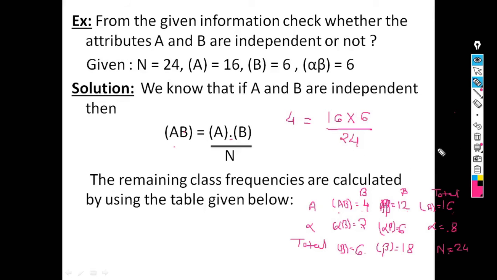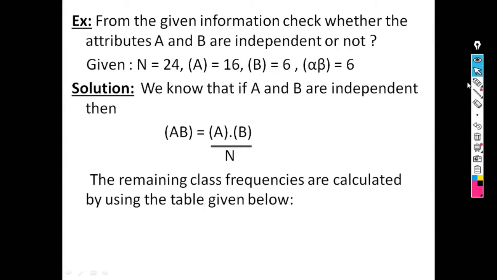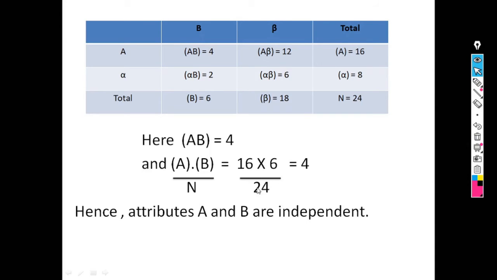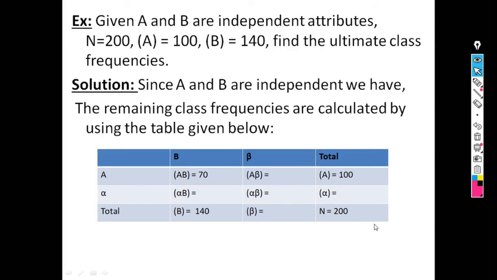Just do the simplification and calculate the answer. So you just substitute the value 16 into 6 divided by 24, which is equal to 4, meaning LHS is equal to RHS. LHS is AB. AB is equal to 4 and RHS is equal to A into B divided by N, which is equal to 4. So here attributes A and B are said to be independent because LHS is equal to RHS.